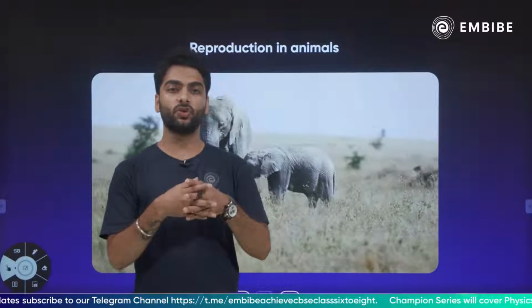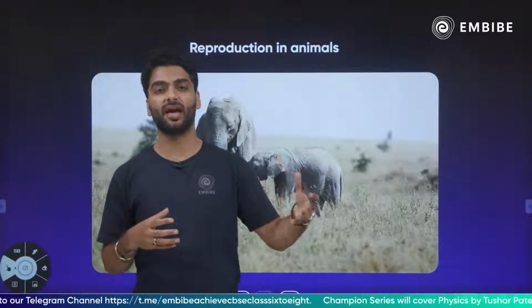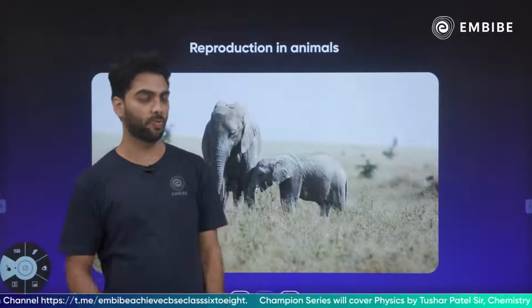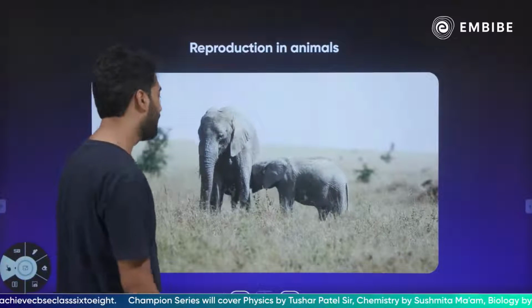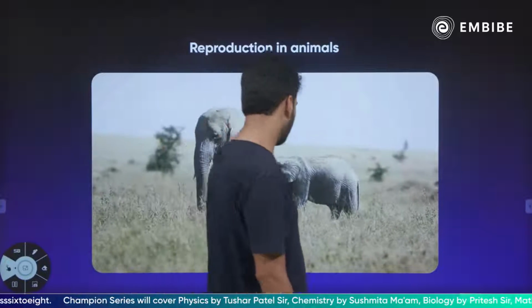It is not essential to live, but it is essential to maintain life on earth, to maintain the species population on earth, right? And this is a cute elephant with its elephant baby, and it's so very cute and adorable, right?